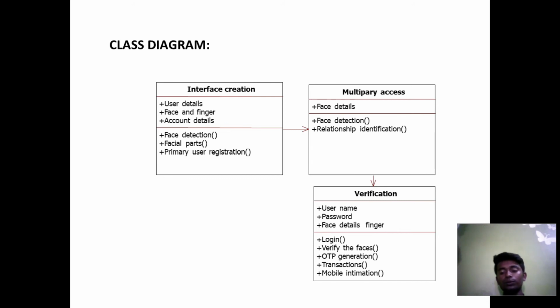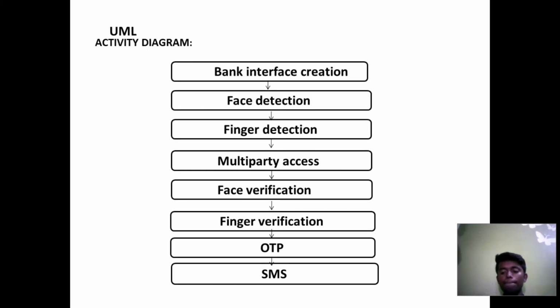So you have to give the correct details, then only it gives you access. So username, password, face details, fingerprint details, login, verify the faces, OTP generation, transactions, mobile intimations.